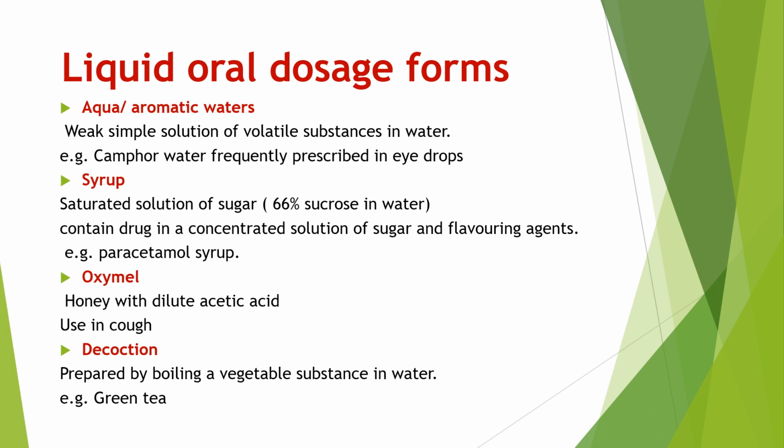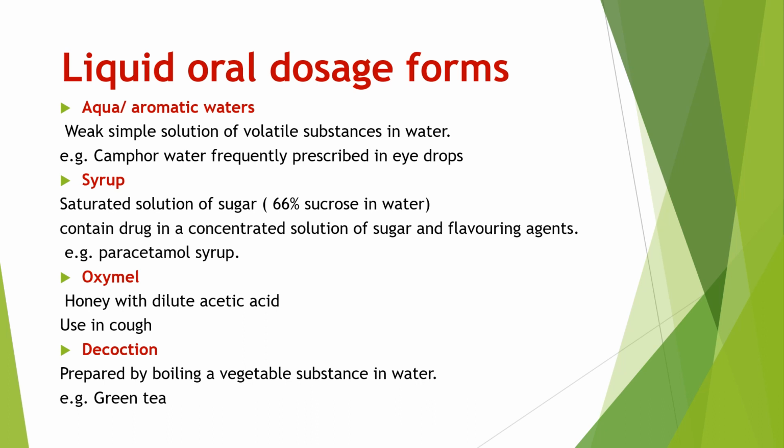Then syrup, it is another liquid oral dosage form. Syrup, it is a saturated solution of sugar. It contains 66% of sucrose in water. Okay. Syrup contain a drug in a concentrated solution of sugar and flavoring agent. Example is paracetamol syrup. What is syrup? Syrup, it is a liquid oral dosage form. It is a concentrated solution of sugar with flavoring agent. It contains active ingredient. Example is paracetamol. It contains about 66% of sucrose in water.